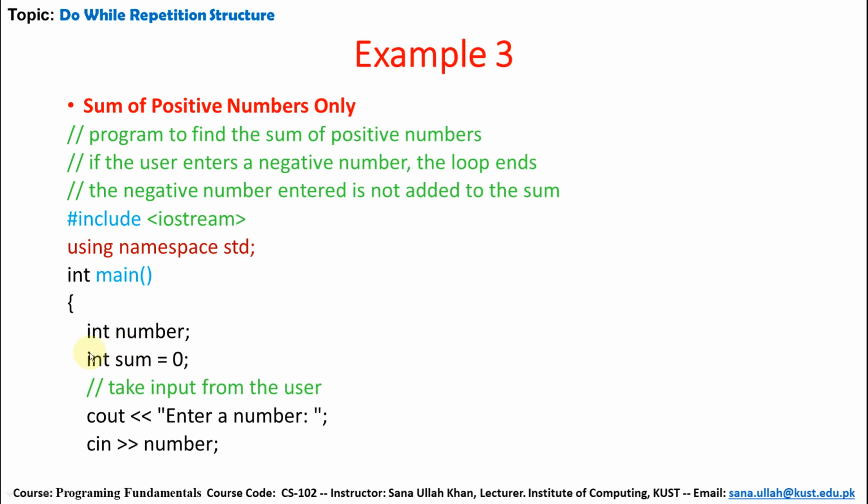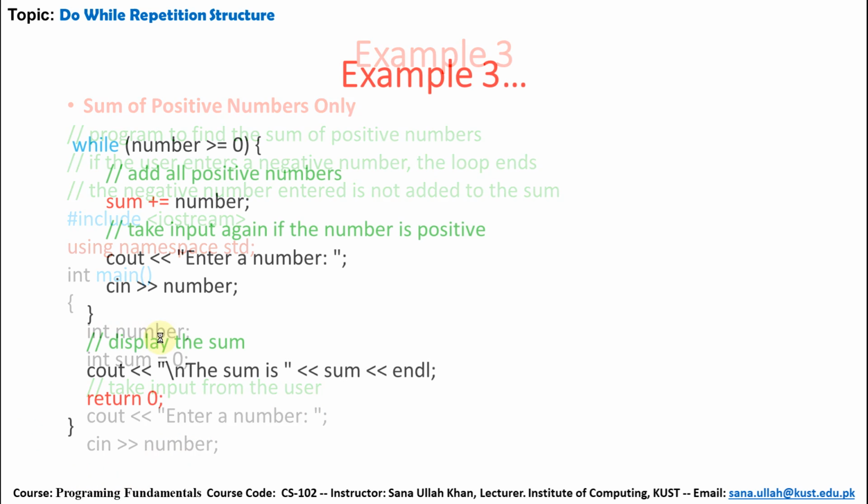sum is a variable whose data type is integer. Its initial value is 0. So take input from the user: cout, enter a number, the message will be printed. When we see that message, the user inputs, let's suppose 5, and this value will be stored in the number variable.